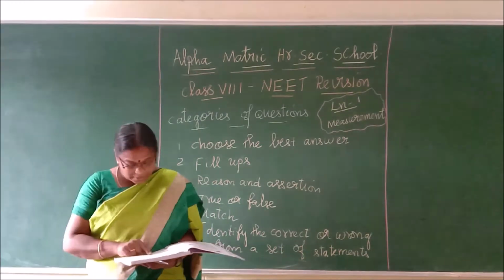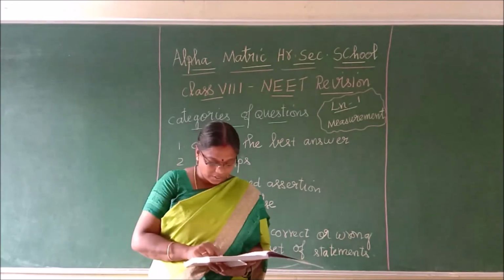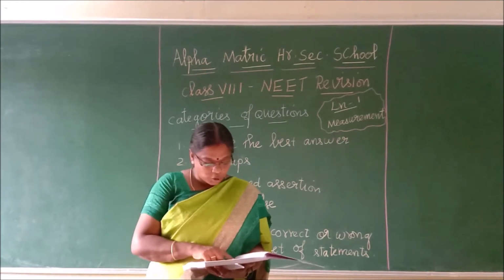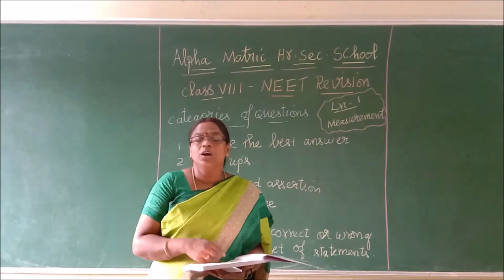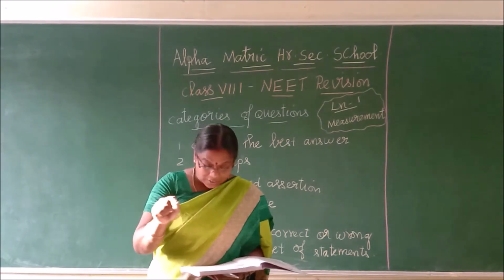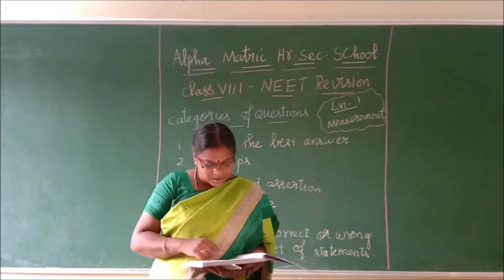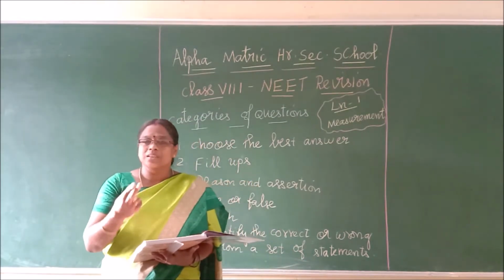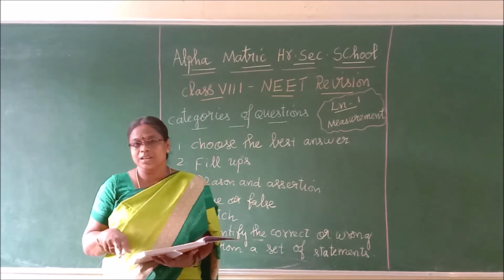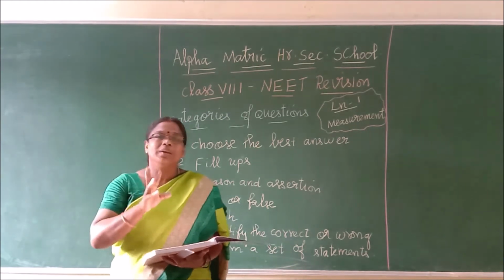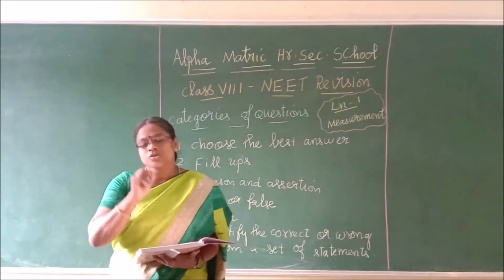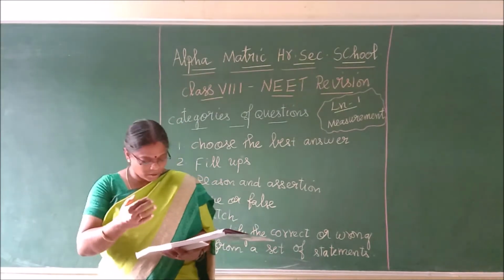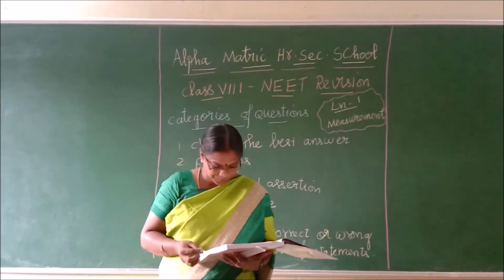For example, take this line itself: scientific theories are valid only if they are confirmed through various experiments. Here, the answer may be scientific theories or the last word, experiments. Either can be asked as the answer. As a concept, you have to be ready for both the answers. So that's why I am very particular. So underline the whole statement. Now we come to the next one.